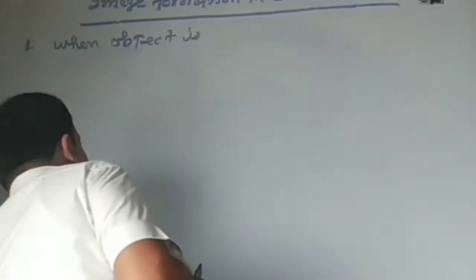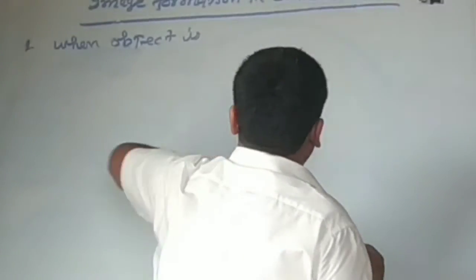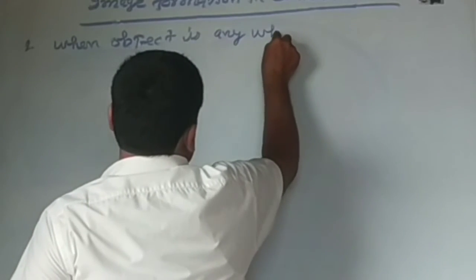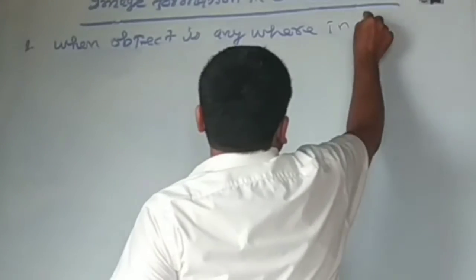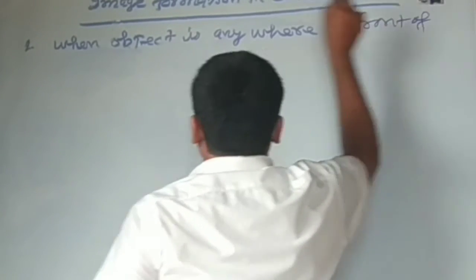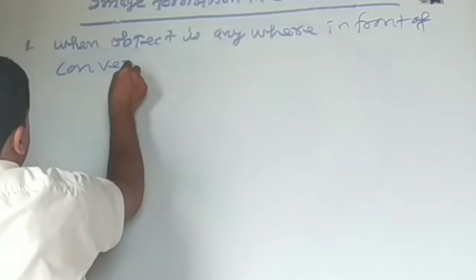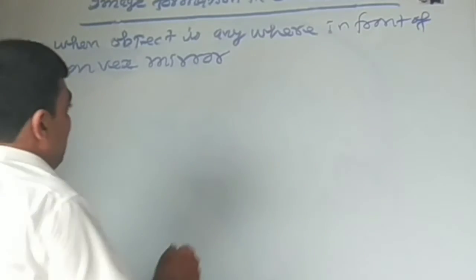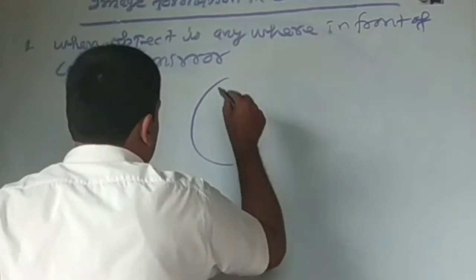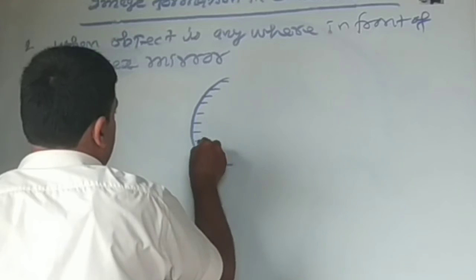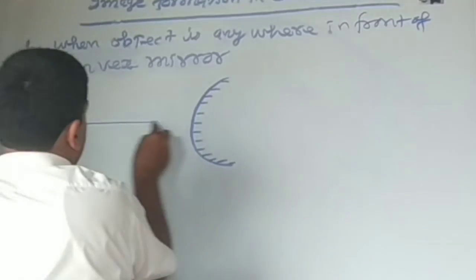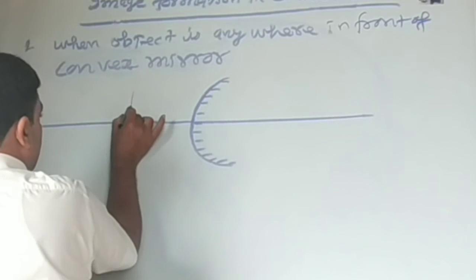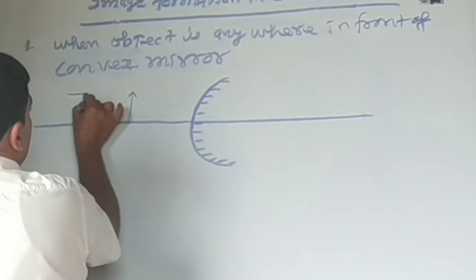Second case is here, when the object is anywhere in front of the convex mirror. Then the image is formed. This is the convex mirror and this is the principal axis. Okay. Suppose an object is located here.